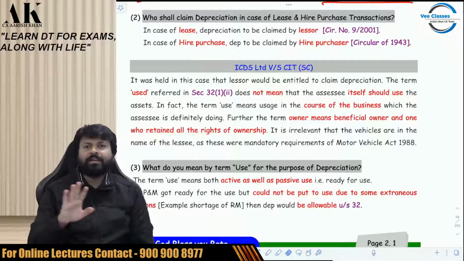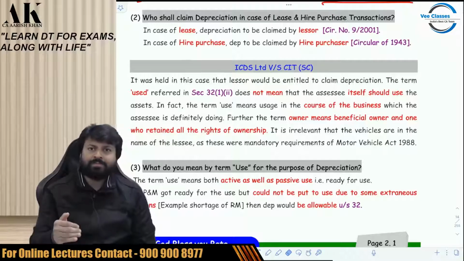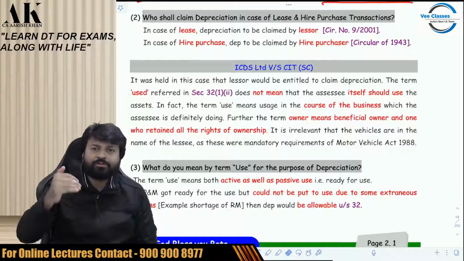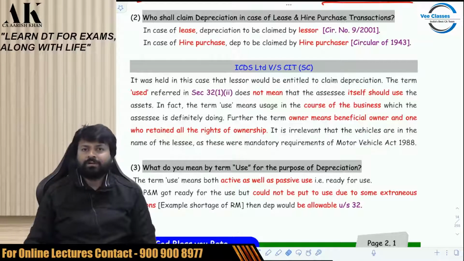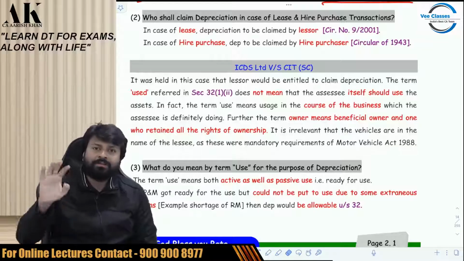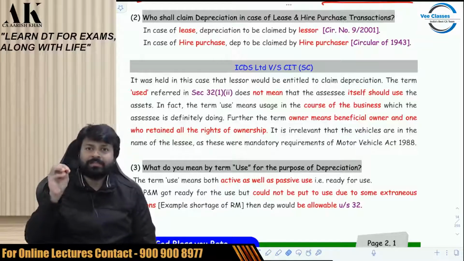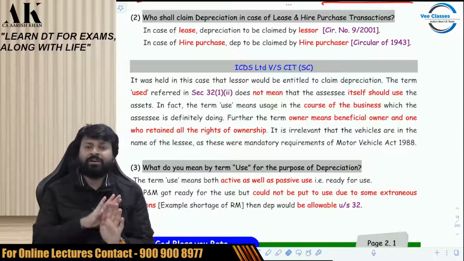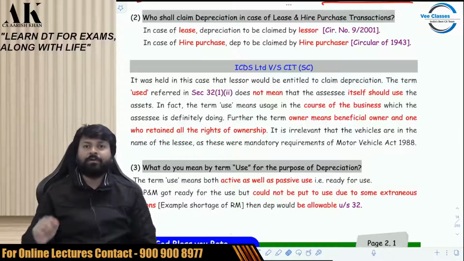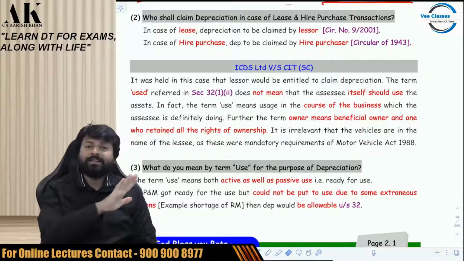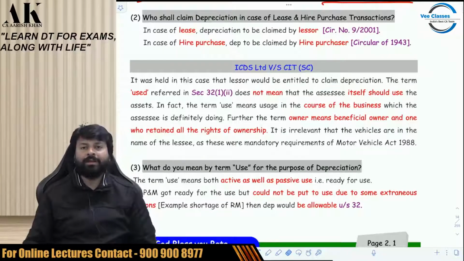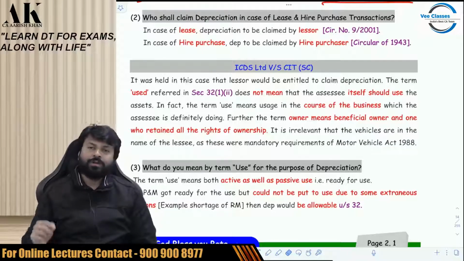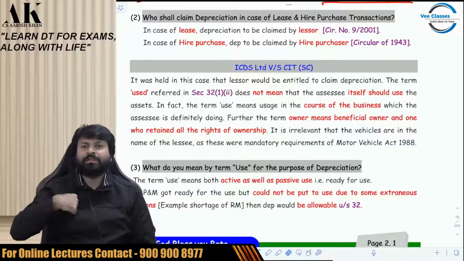It is very evident, it is very clear that at the end of the lease period, the customer is supposed to give back the vehicle to the company. That itself shows who is the real owner, who is the beneficial owner. And what has to be seen is the beneficial owner and not the owner on paper. Registration, title, all of them are irrelevant. Therefore, the argument made by the government that the customer is the owner is wrong. So the Supreme Court said that no, the customer is not the owner, the leasing company is the owner.